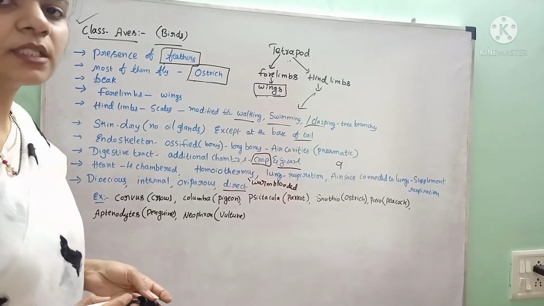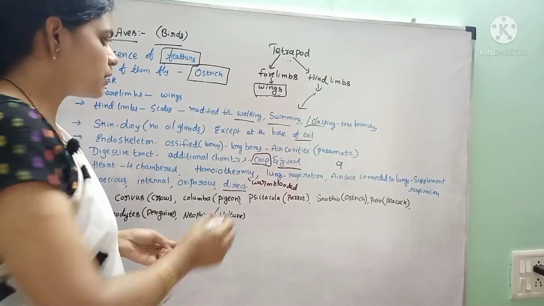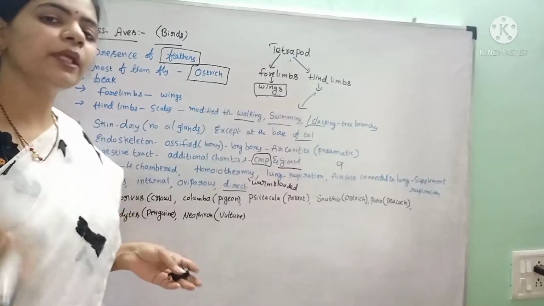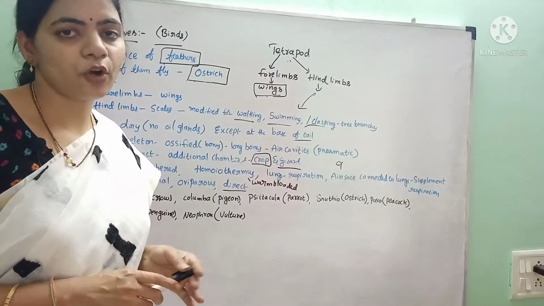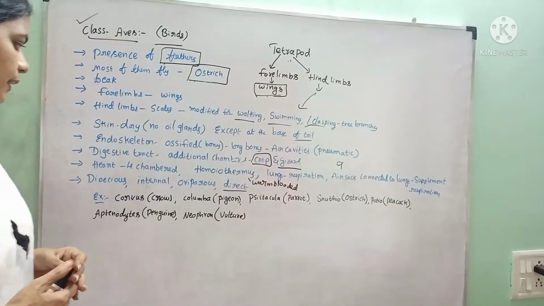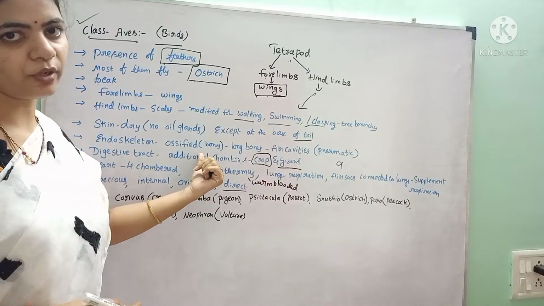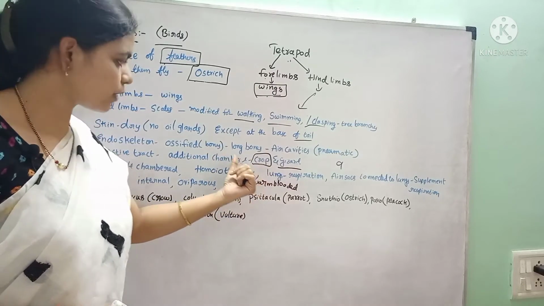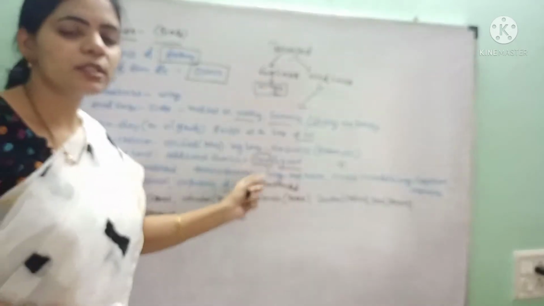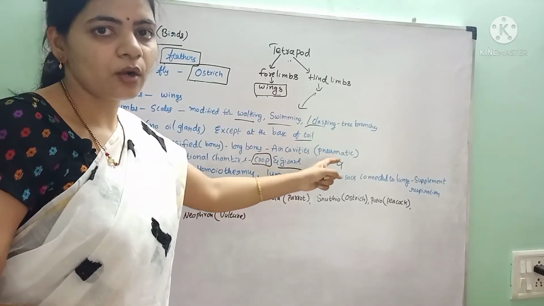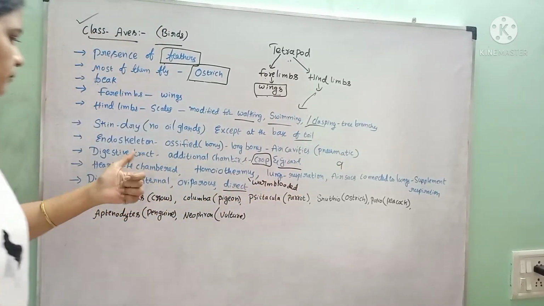The skin of these birds is normally dry, except near the base of the tail where there are some oil glands. The remaining part of the bird's body does not have any oil glands. And if we see the endoskeleton, it is ossified. Ossified means it is made up of bony structures. In the long bones, there are some air-filled cavities present, air cavities. Those are called pneumatic cavities.